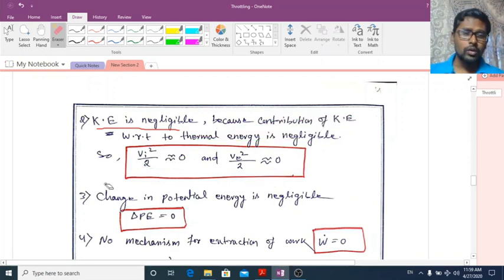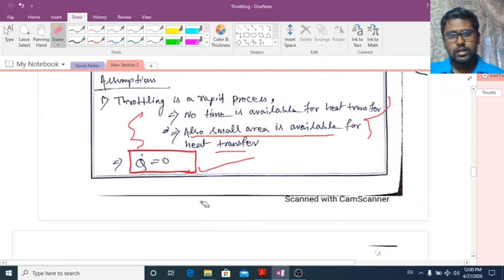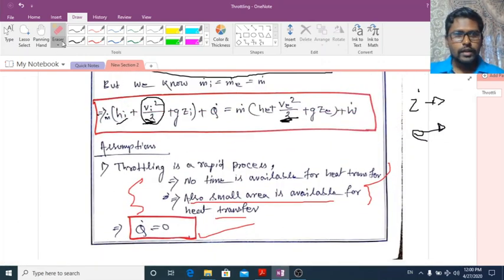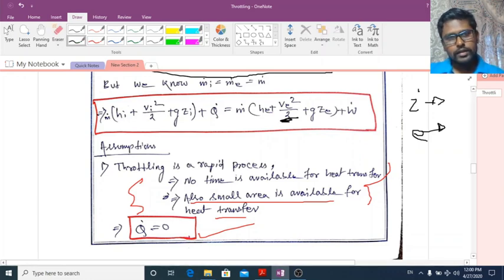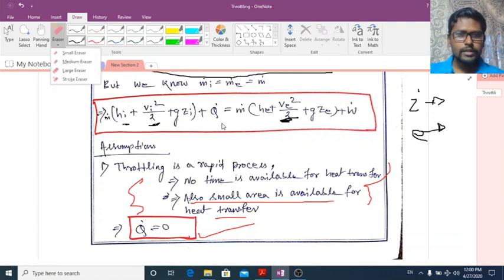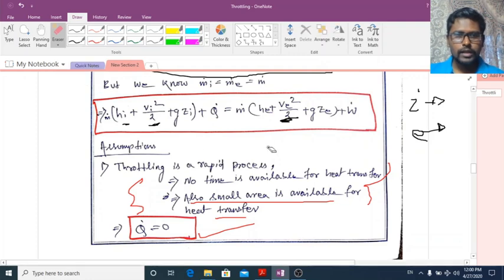Then see, one thing comes here. At the inlet, this Vi square by 2 is very much smaller than this hi. But in practical cases, this V square by 2 has some significant value.